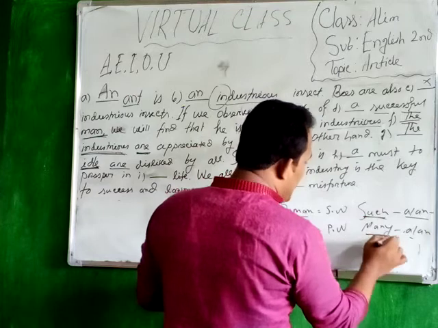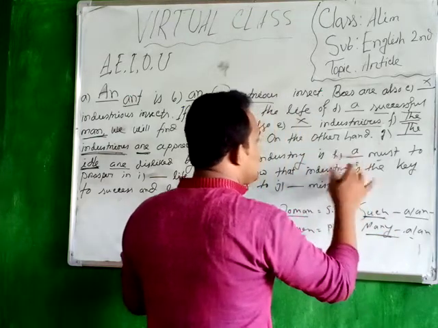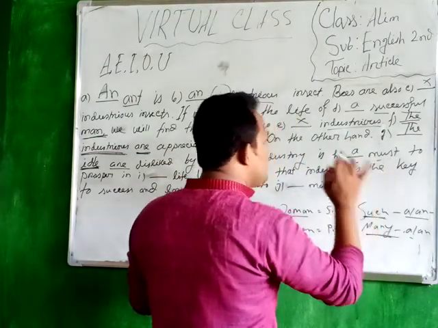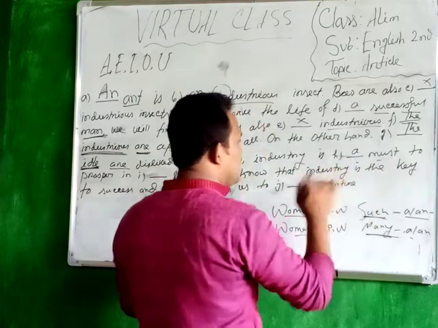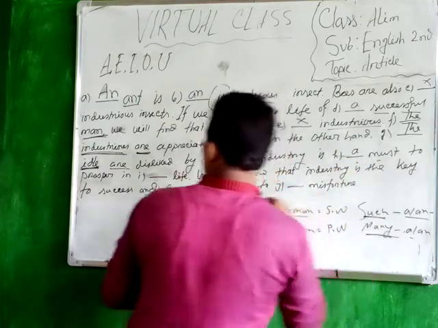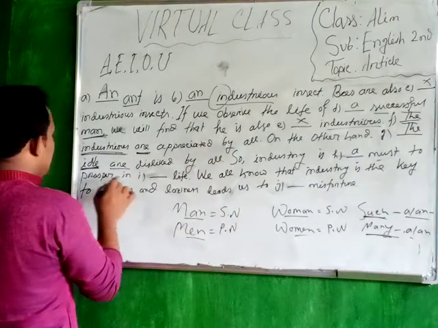After such or many, you have to use the article a or an, depending on the sound of the syllable. But in terms of the word must, you have to use the article a before must. It is a must to prosper in life.